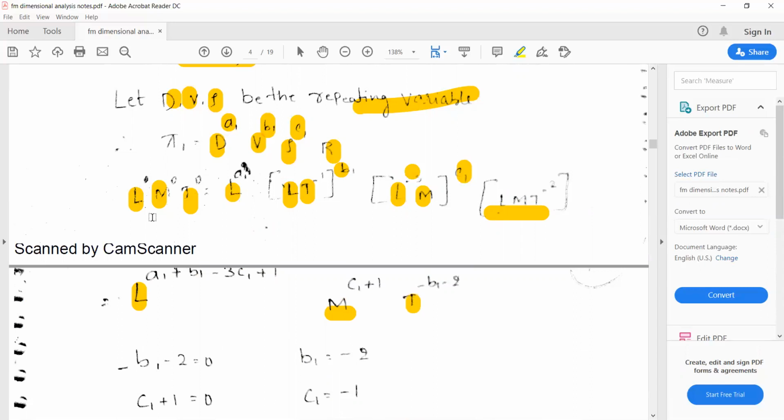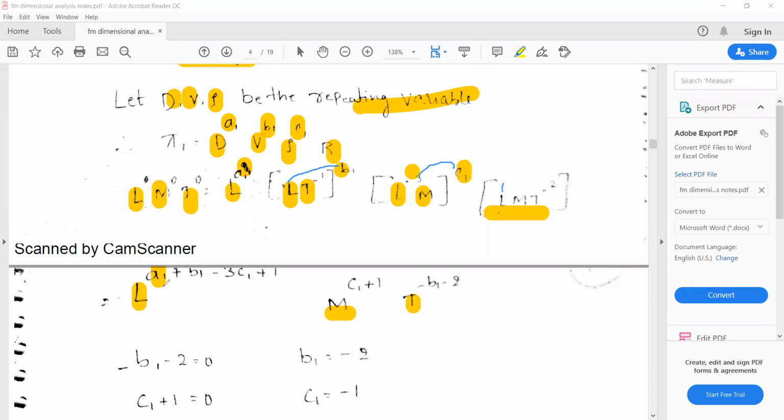All right. So here you can see, you need to separate the powers. Here we have L to the power of a1, right? So plus L to the power of b1, plus L to the power of -3 into c1, and here L to the power of 1.